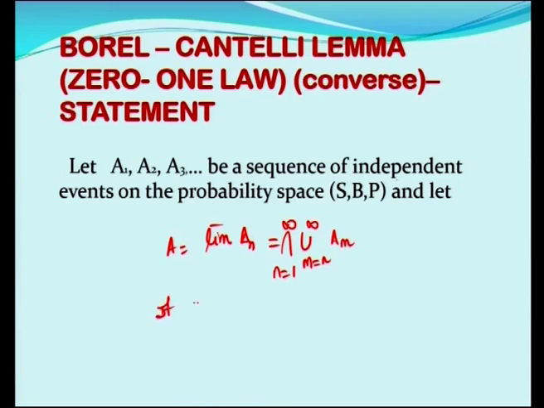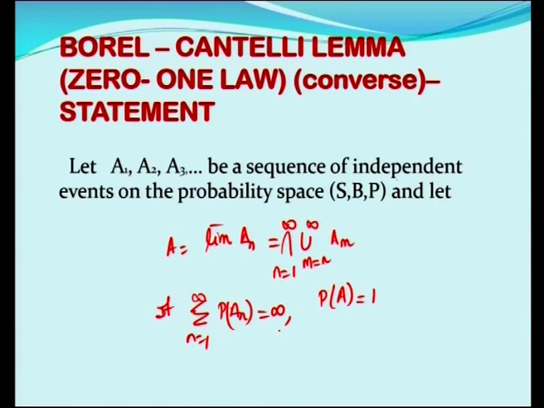If the summation n is equal to 1 to infinity P of An is equal to infinity, then we have P of A is equal to 1. In the previous case, the ultimate result was P of A is equal to 0. In the converse, you have P of A is equal to 1. So, the Borel-Cantelli lemma is talking about the probability of a sequence of events where ultimate probability values are either 0 or 1. That is why it is called a 0-1 law. Now, let us see how the proof goes.